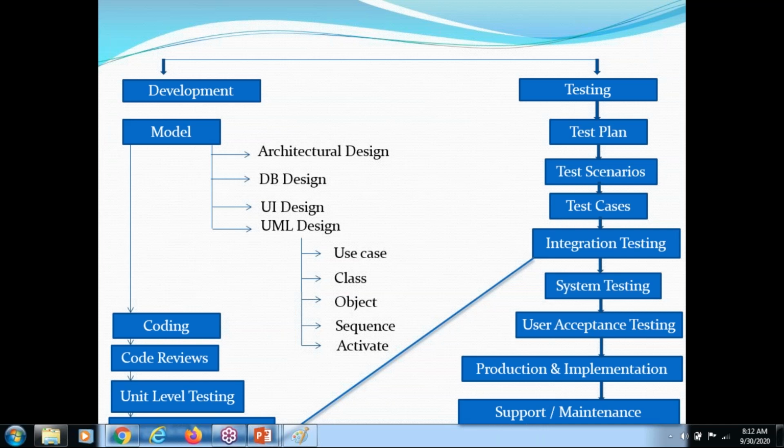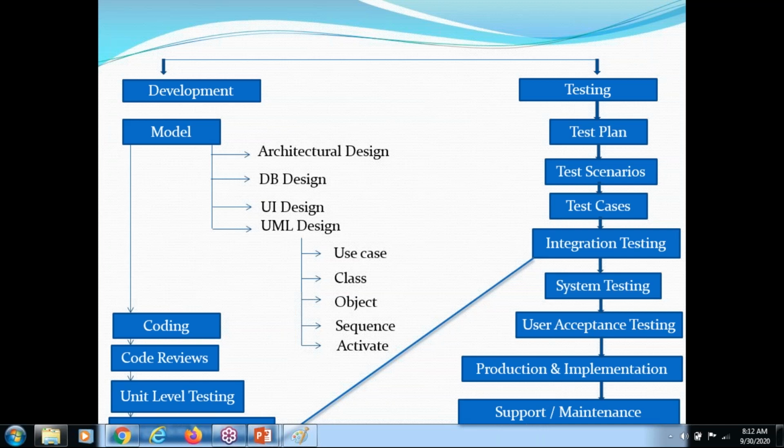Once the test plan is done, we need to identify the scenarios, which is very important. What are scenarios? What is to be verified. Suppose I ask you to test a mobile phone. What will you test in the mobile phone?